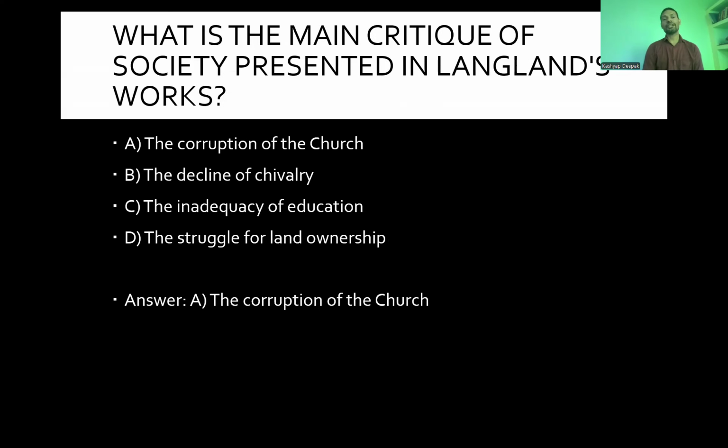What is the main critique of society represented in Langland's work? The corruption of the church, decline of chivalry, inadequacy of education, struggle for land ownership. And that is the corruption of the church. This was the time when it was too high, and after 100 or 150 years Britain had its own church.